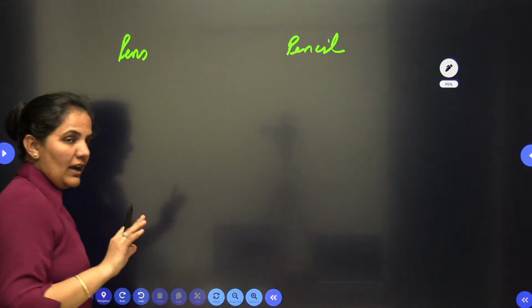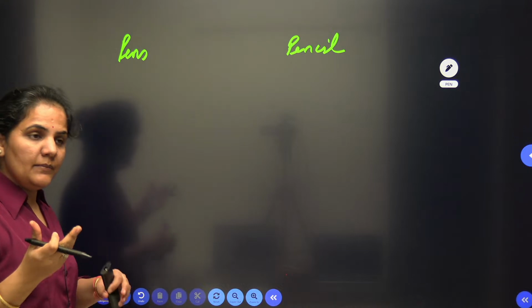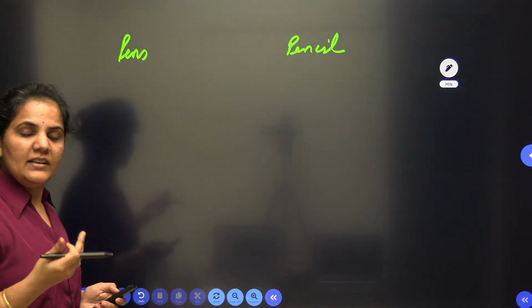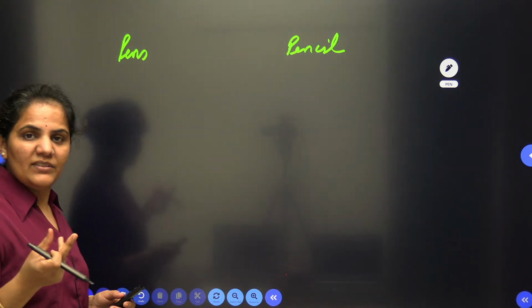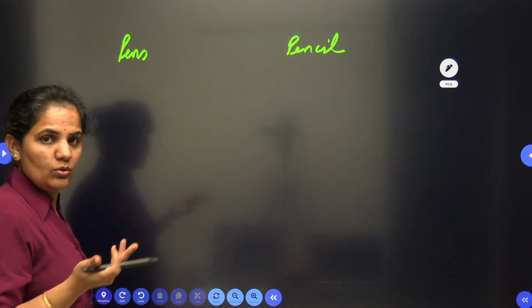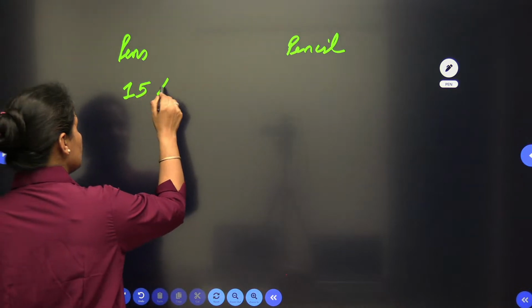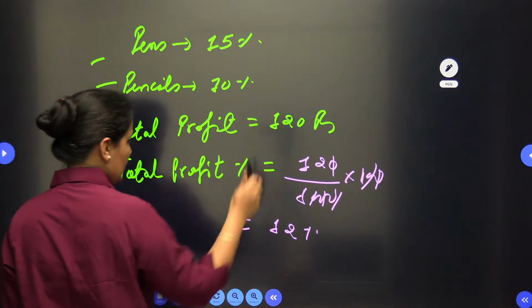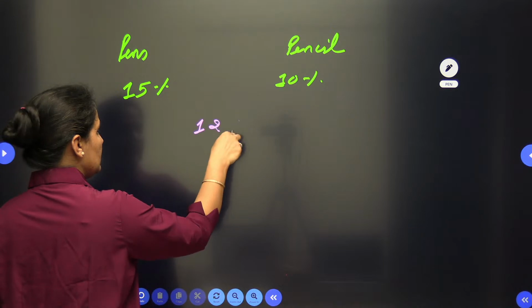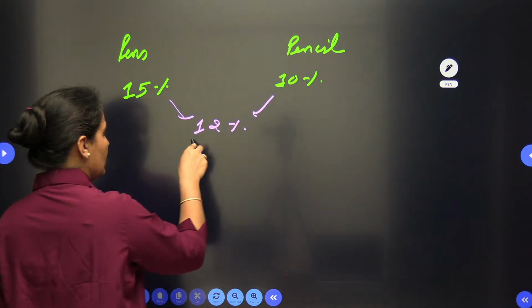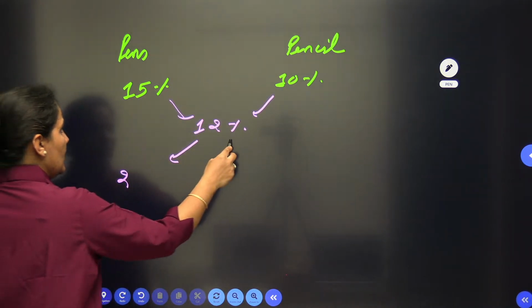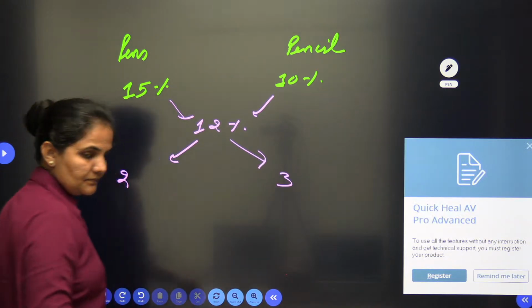If I am able to find out the ratio between the profit percentages or their cost prices, then I will solve the question very easily. So this is 15%, this is 10%, and here I will write down the mean price. The mean price is the total. So this will be 2 and this will be nothing but 3.